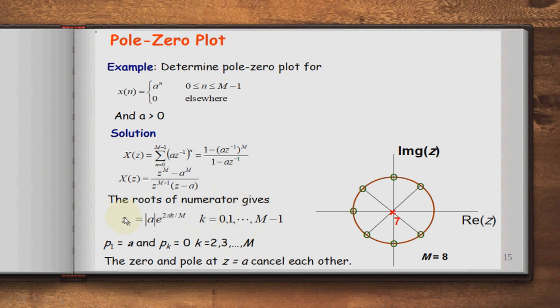So the roots of the numerator are zk equal to mod of a into e raised to j 2 pi k divided by m, where k is equal to 0, 1 up to m minus 1, and p1 is equal to a, and pk is equal to 0 for k equal to 2, 3 up to m. So the pole and zero at z equal to a cancel each other. So these are the zeros and there is a pole at 0. Here m is equal to 8.